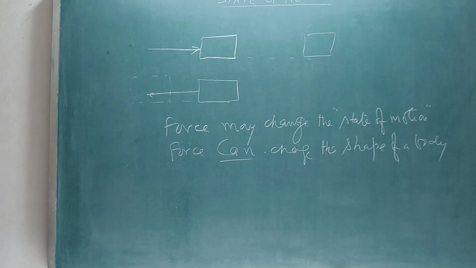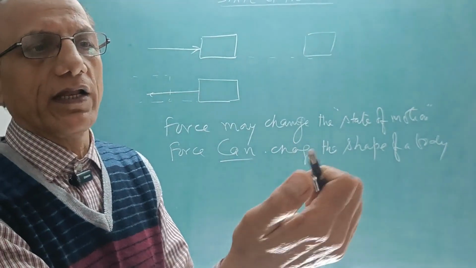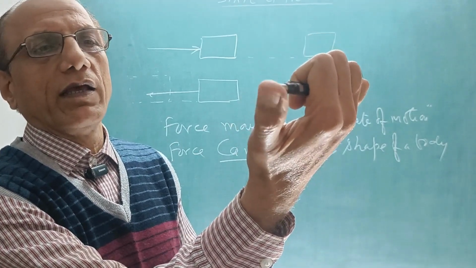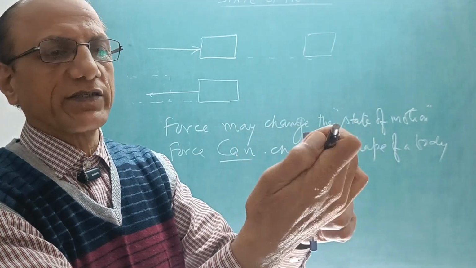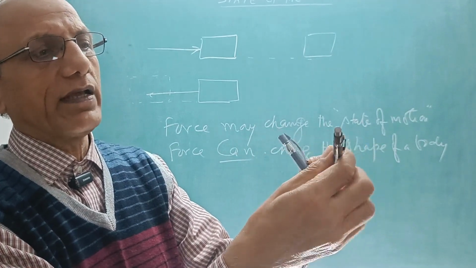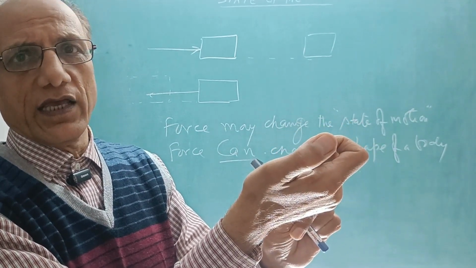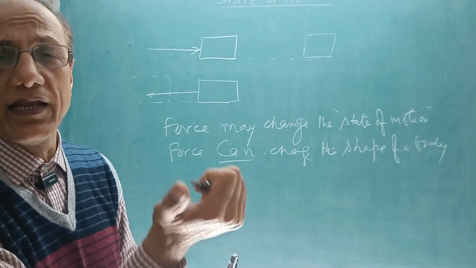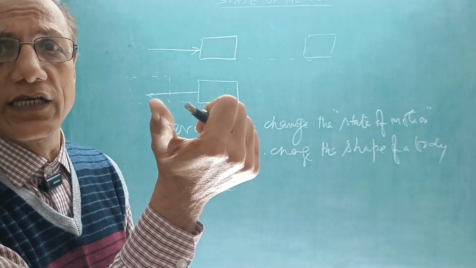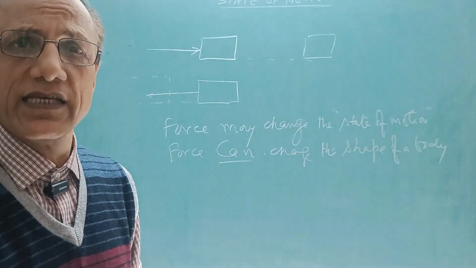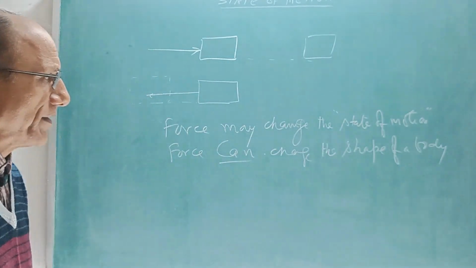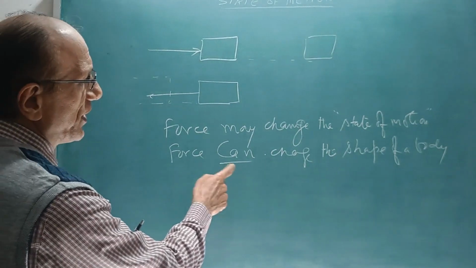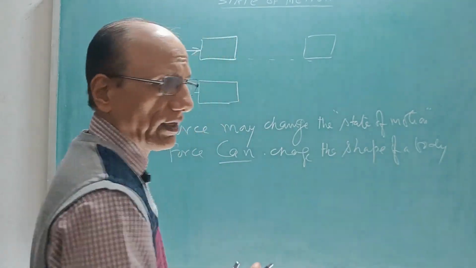When you just see, this is a pen. When you press the push button, the pen with push button having a spring over here, the shape of the spring within the pen changes, and when you release it, again its shape changes. That means force can change the shape of a body.